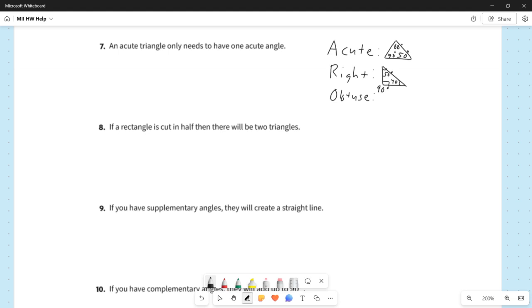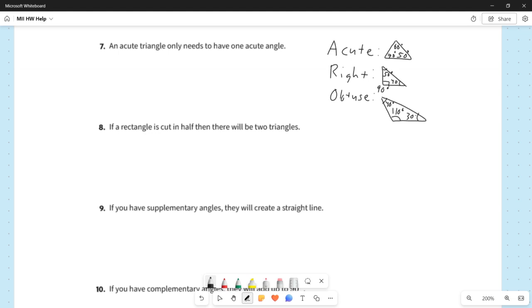And then with an obtuse triangle, which has an obtuse angle in it, something like 110. And then our other angles could be, let's say, 30 and 40. So these are just a couple of examples of an acute triangle, a right triangle, and an obtuse triangle. And if you take a look at just these examples, there's actually a lot with our original statement that turns out to not be true.